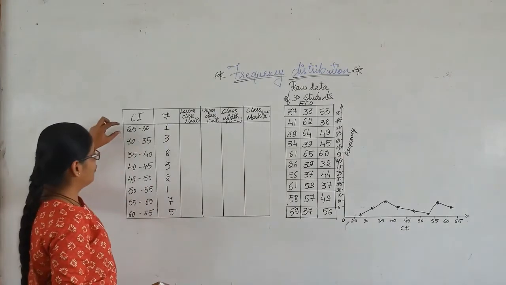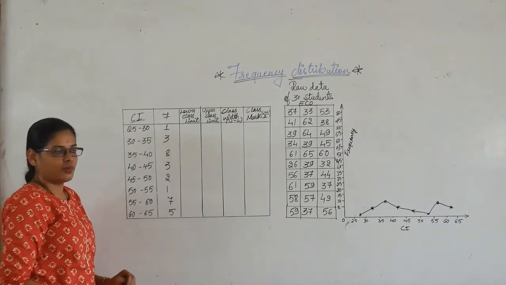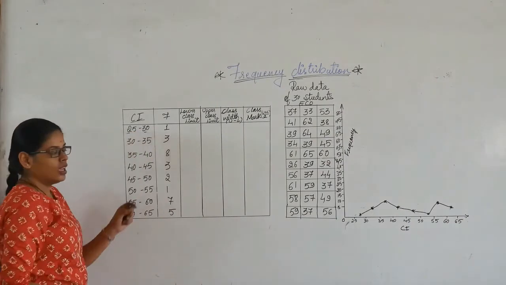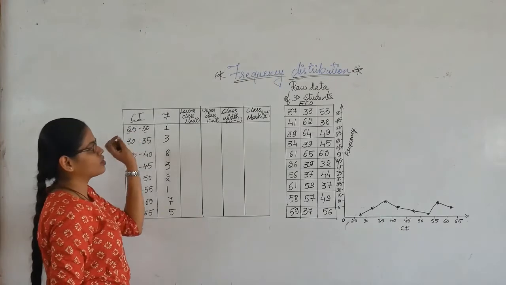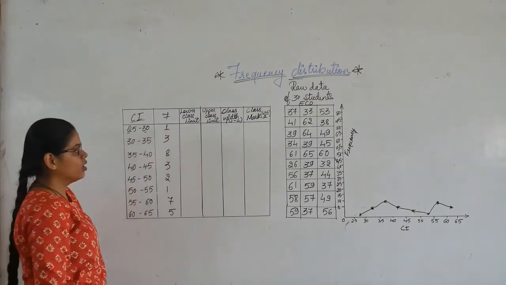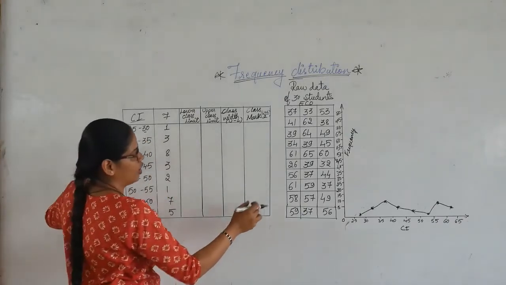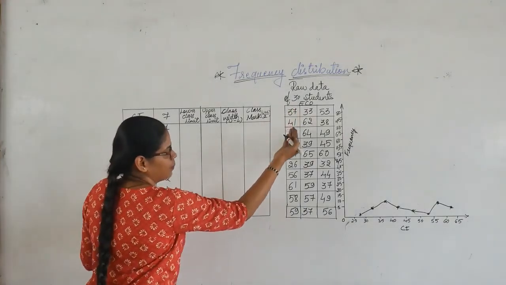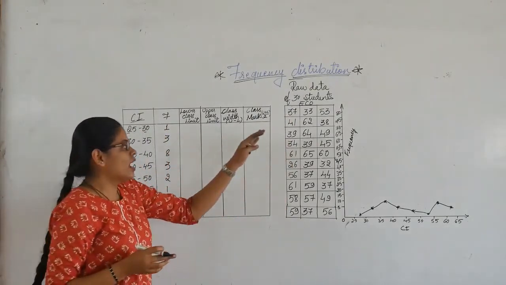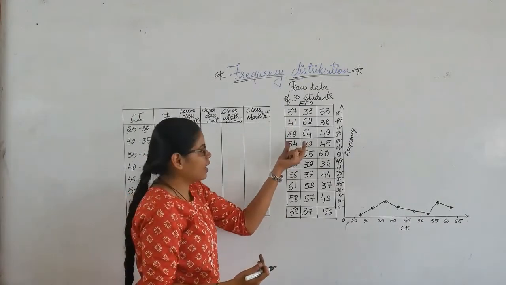First we will understand this table. CI represents the class interval. Class interval is nothing but the range. So, 25 to 30: students who have scored marks between 25 and 30 will come under this category. I have already done this frequency. Now if we go on marking these frequencies, what basically is the frequency distribution? It is how frequently the numbers have repeatedly come. That's how we understand it.